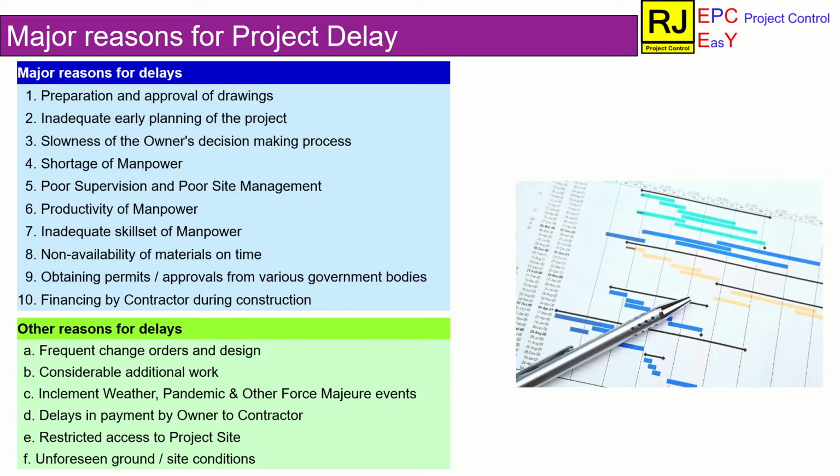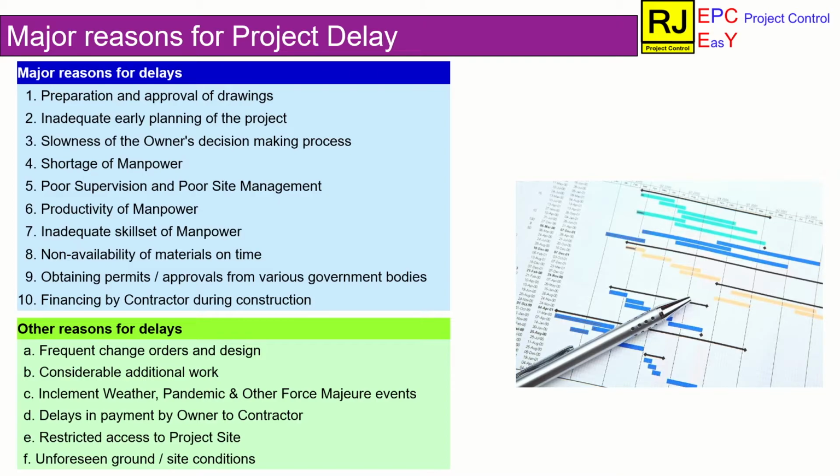Hope the word pandemic is familiar to all after this COVID outbreak. Delays in payment by the owner to the contractor, restricted access to the project site, unforeseen ground or site conditions. Mostly, delay in EPC projects will be due to any one of the reasons discussed here.